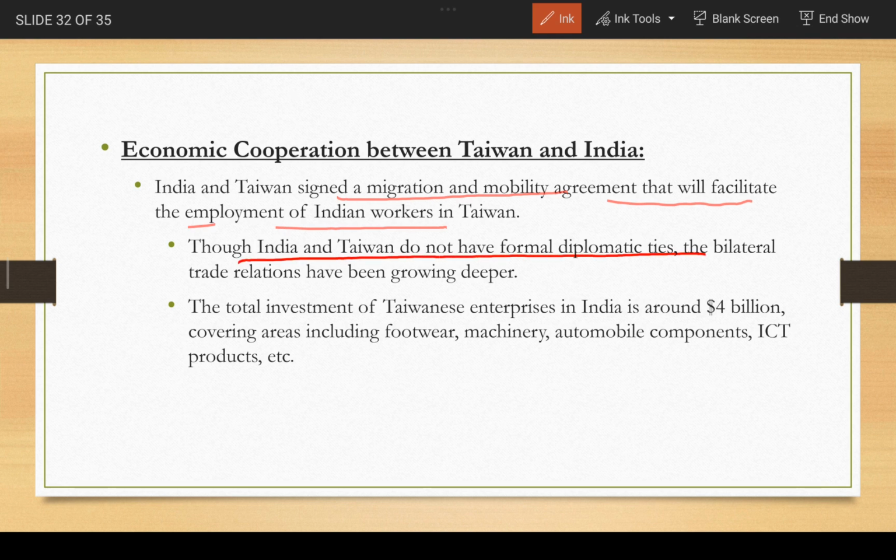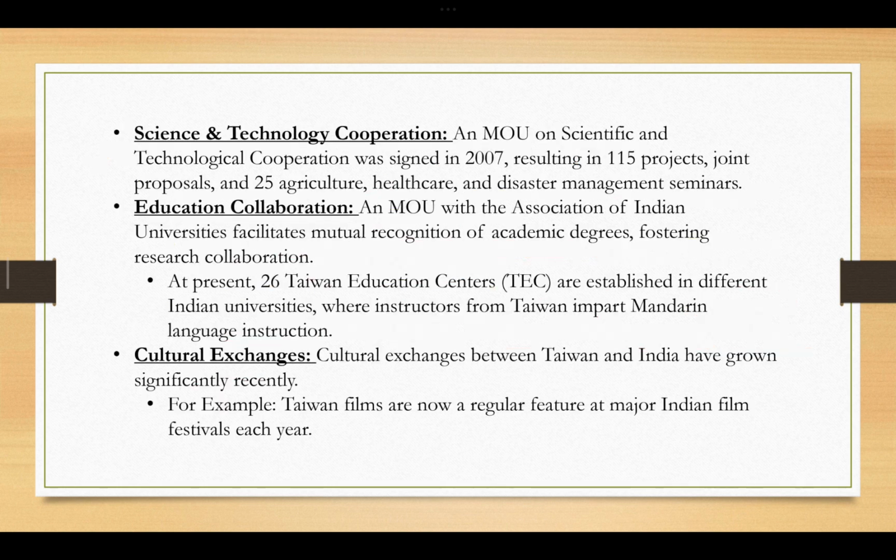Though India and Taiwan do not have formal diplomatic ties, bilateral trade relations have been growing deeper. Total investment of Taiwanese enterprises in India is around $4 billion, covering areas including footwear, machinery, automobile, and ICT products, information and communication technology products. So around $4 billion is the investment of Taiwanese companies in India. This is about the economic cooperation between the two countries.